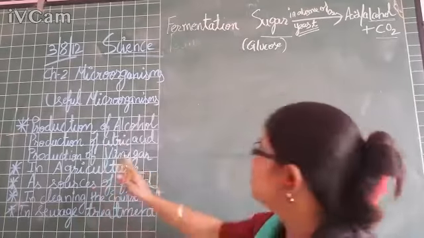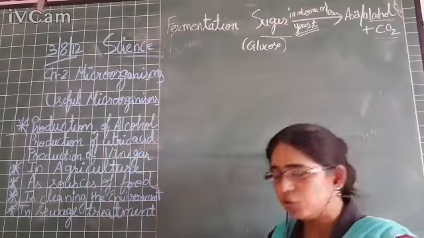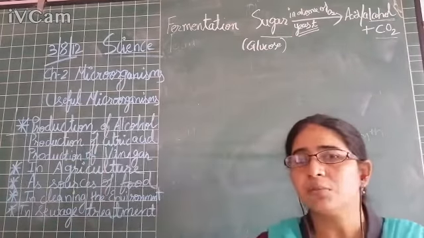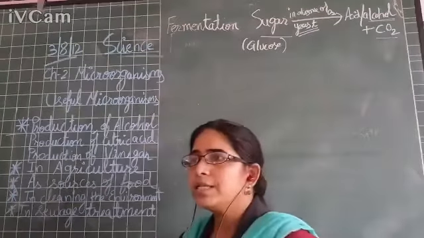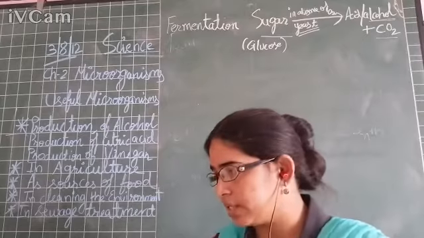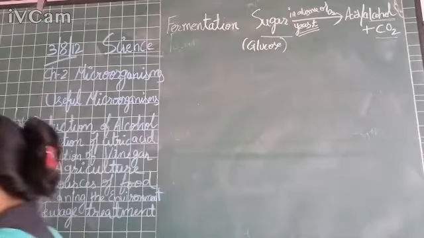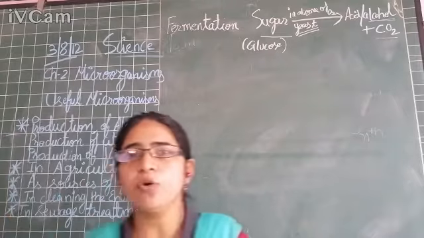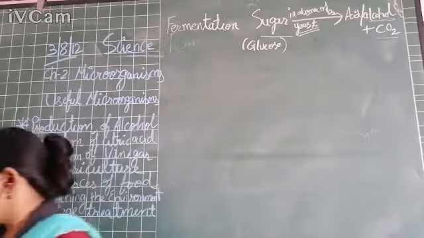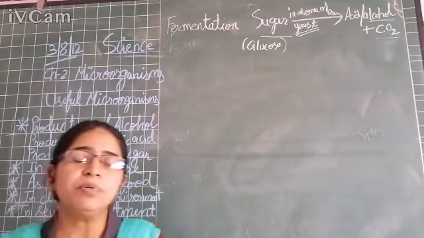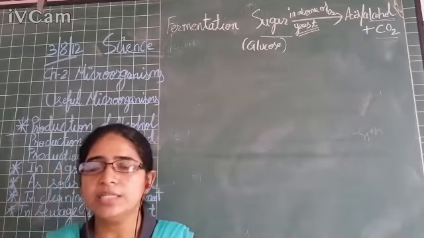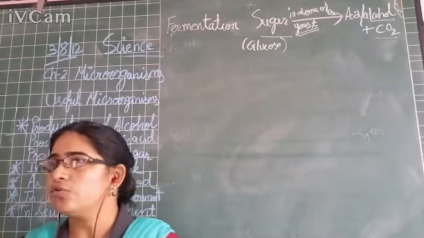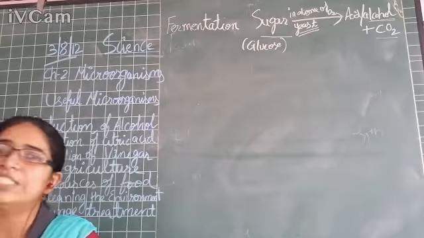Second, we are going to see the production of citric acid. For this, please take out your textbooks, page number 26. There we need to underline the second point on that page, that is the fungus Aspergillus. The fungus Aspergillus is used for the production of alcohol and citric acid.